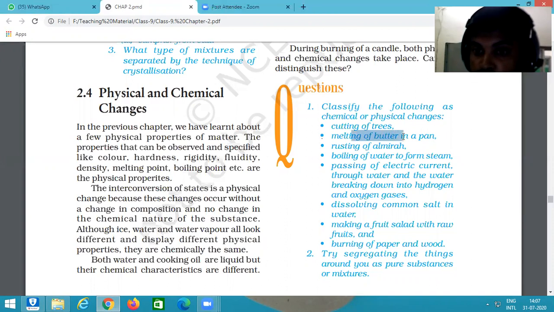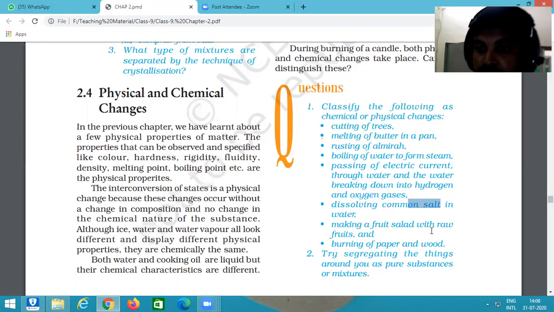Melting of butter in a pan: again we can get back the butter. Rusting of almirah is a chemical change. Boiling of water to form steam is a physical change. Passing of electric current through water, breaking down into hydrogen and oxygen gases, is a chemical change. Dissolving common salt in water is a physical change, because we already saw that by a separating method, we can separate salt from the water.